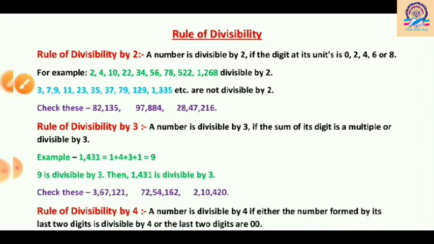Now at last we have 2,10,420. Is it divisible by 3? Write your answer in the comment box with a full sentence.